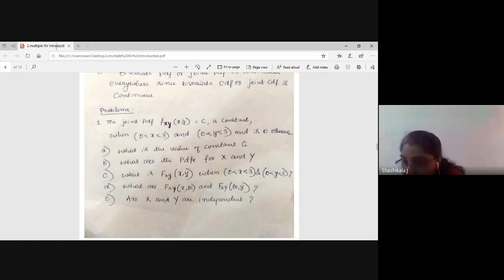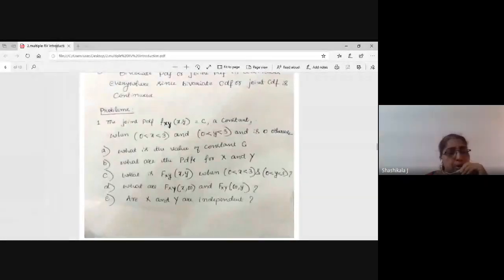Okay, next question I will ask. Then it is easy too. When the joint PDF is given, how will you calculate the CDF? Please answer through chat. Don't write the expression, it is difficult to write through chat. Just write it in words. How will you get the CDF? Yes, so differentiation. Is it differentiation or double differentiation? Yes, differentiation is correct, but for two variables it is double differentiation. Yes, that is double differentiation.